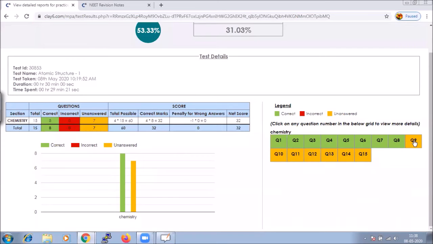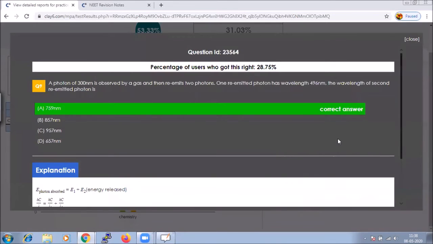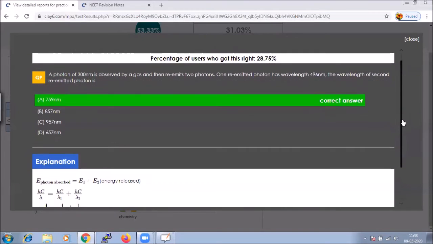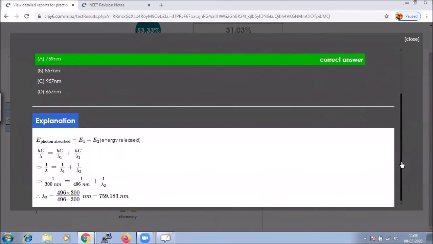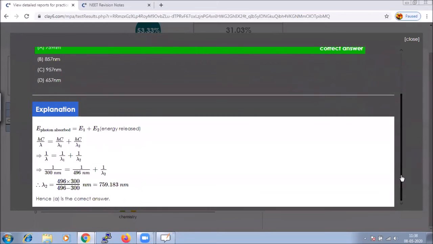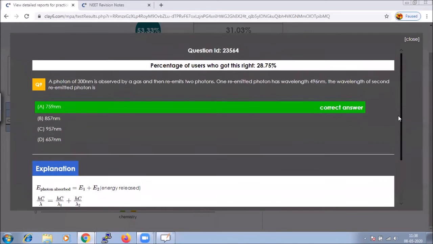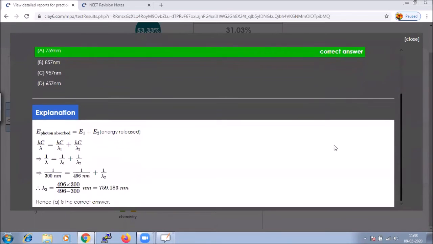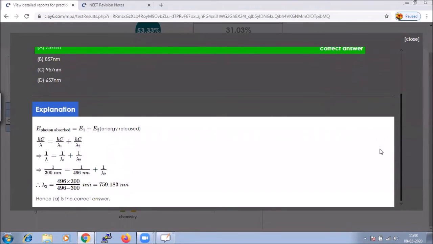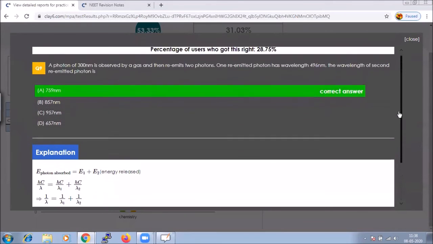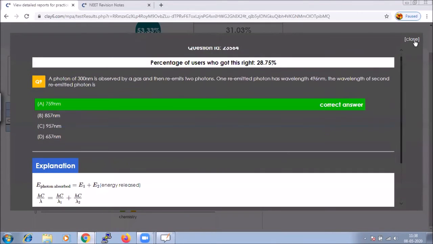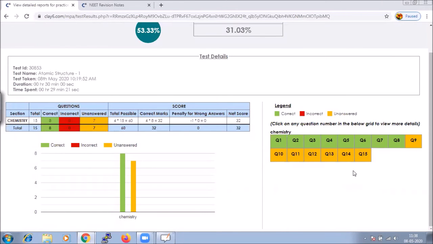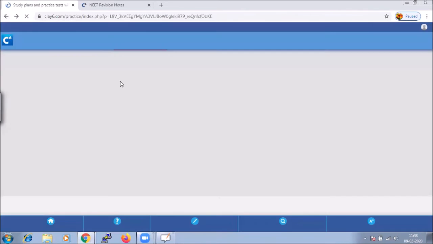But if we click on each question, that will give an explanation as well as the right answer. You could see those explanations and learn from that. Here we have the explanation of the question. That is your answer and this is your right option. Hence, we could refer to each question. Since this test is over, we shall solve question number 9 again.